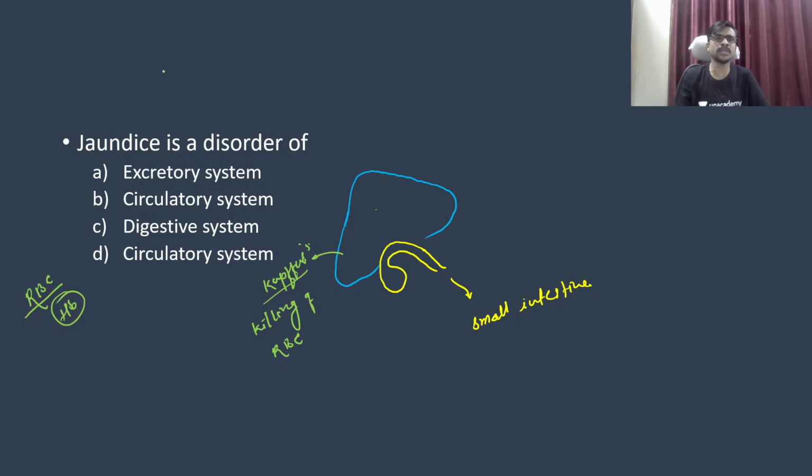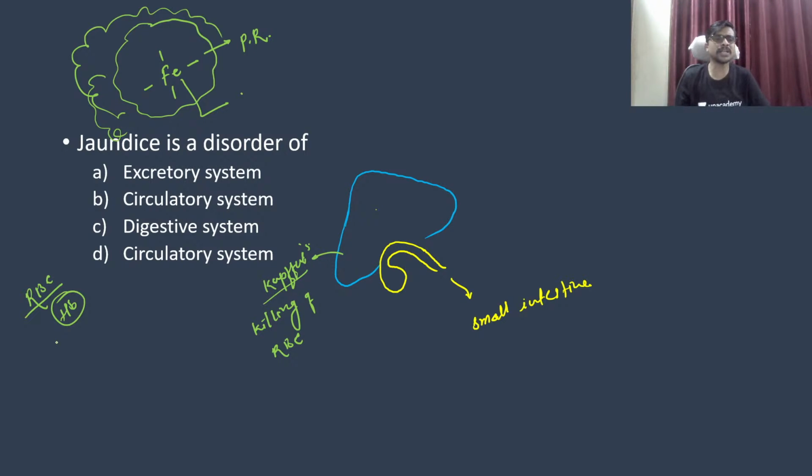If you see the hemoglobin, ferrous is in the middle of one ring. This ring is called the porphyrin ring. And this is the ferrous ion, and beside it you will see a protein. So hemoglobin is made up of protein, porphyrin ring, and the last thing is ferrous.